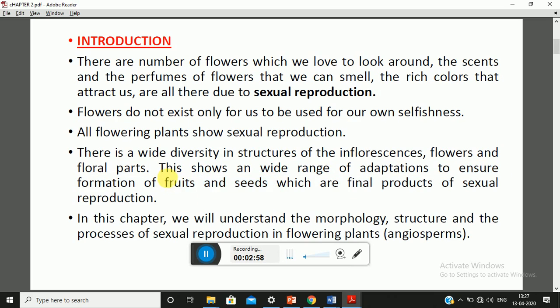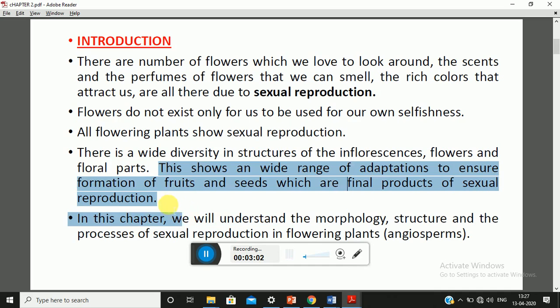Both fruits and seeds are considered the final product of sexual reproduction. So various types of adaptations have been shown by flowers, and all these adaptations finally lead to sexual reproduction and give us its final product, that is fruits and seeds.